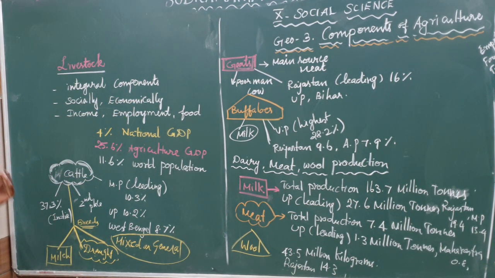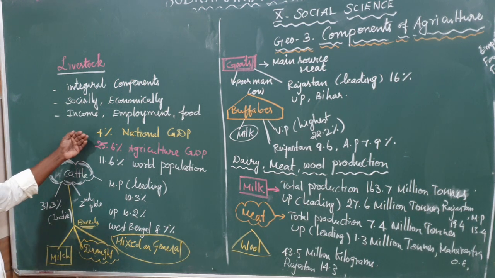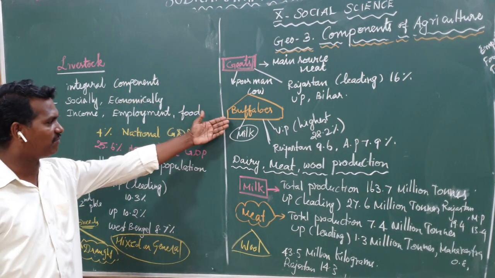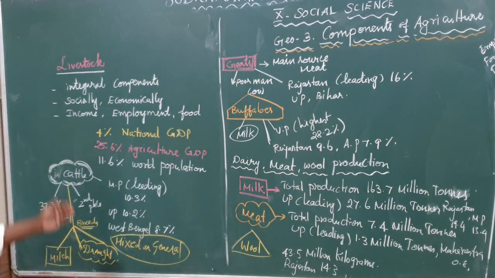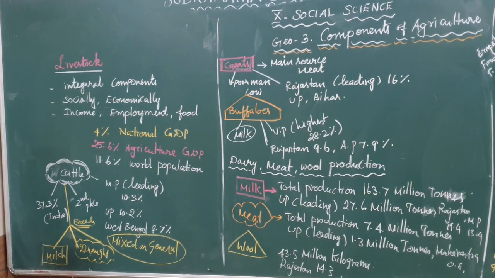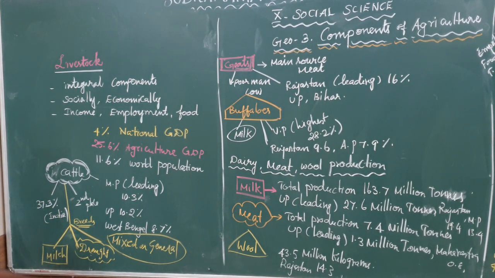Next, some of the categories. Some of the important livestock are listed in our book, and only a few are given here, like cattle, goats, buffalo, only three given. One by one I will explain. First, livestock of this lesson, cattle. You have already seen cattle in our areas. The cattle is one of the important livestock in our country. In Indian cattle status, 37.3%. In cattle production, India is in the second place.